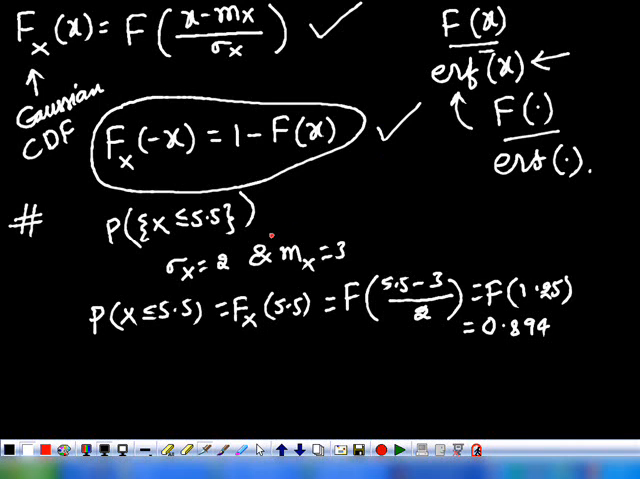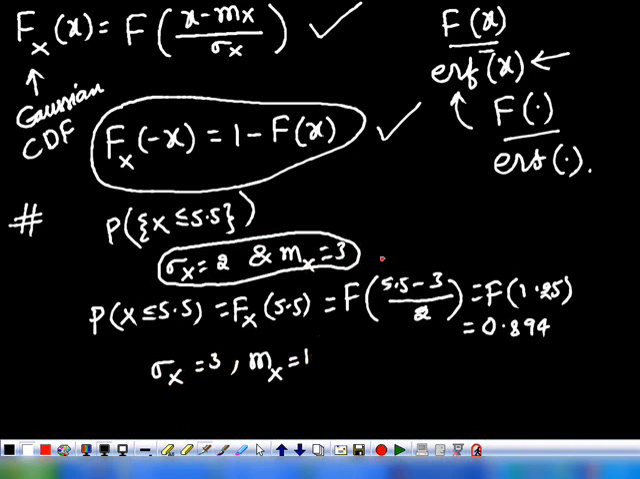Write down, repeat the above problem with sigma x equivalent to 3, mx equivalent to 1. Same problem. F of 1.5 value. How much? 0.933.